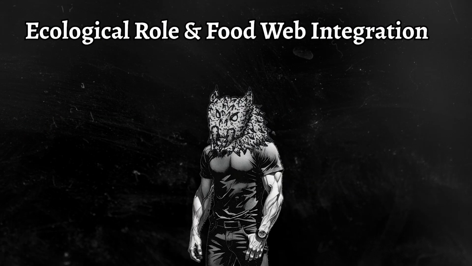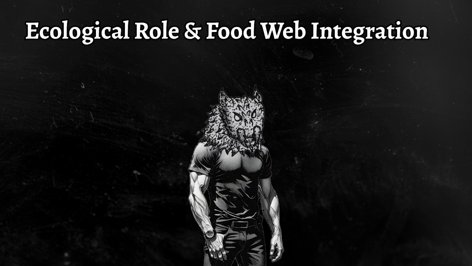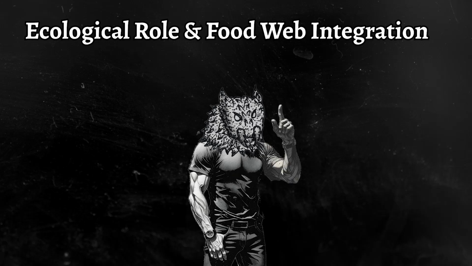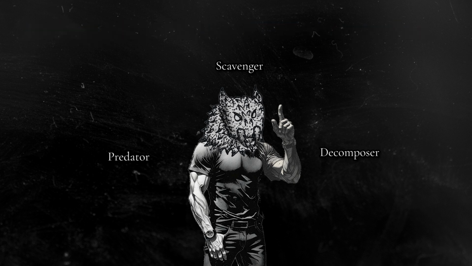Ecological role and food web integration. No species exists in isolation. Every creature plays a role in its ecosystem, interacting with other organisms in ways that shape its survival. Whether it's a predator, a scavenger, or a decomposer, a species must have a niche that makes sense within its food web. An ambush predator needs an efficient way to hunt, using patience and stealth.